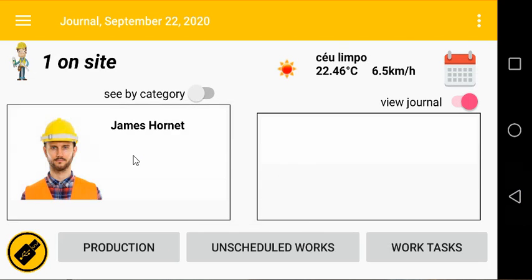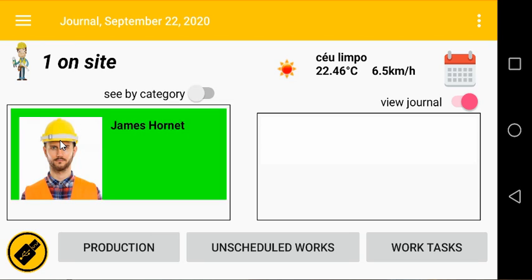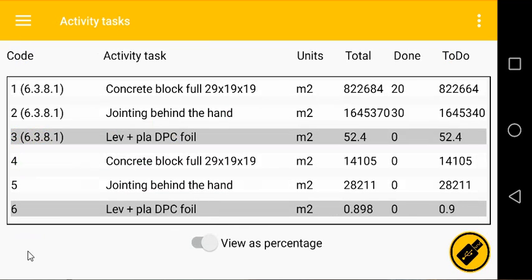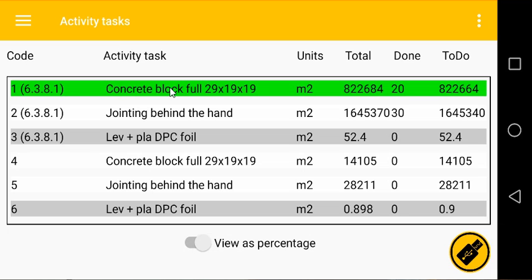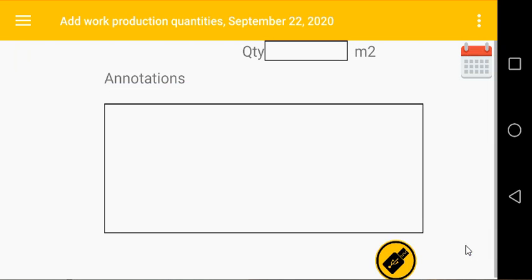To log the production of a particular worker, from the workers listed on the left side, you can select a worker. Next, you just need to select the yellow button. Select the activity task the worker was assigned for the day. Continue by selecting the yellow and black button.